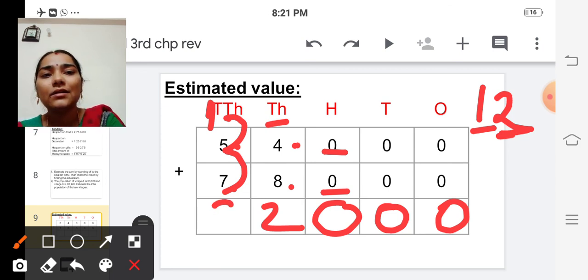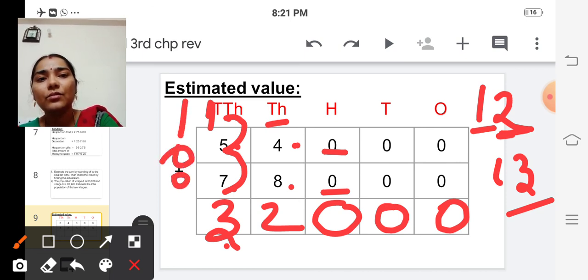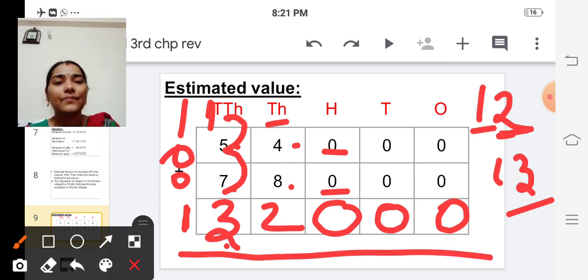So we are getting 13. We put this unit digit in the answer place and carry over the 1 to the next place. In the next place we don't have any number, so put this 1 here. So finally we got the answer, isn't it? That is 1,32,000. It is an estimated value.